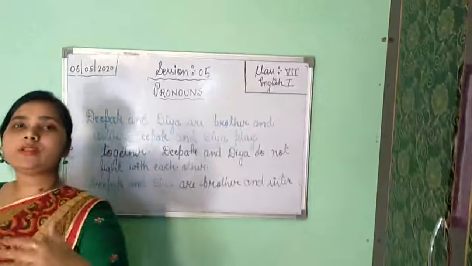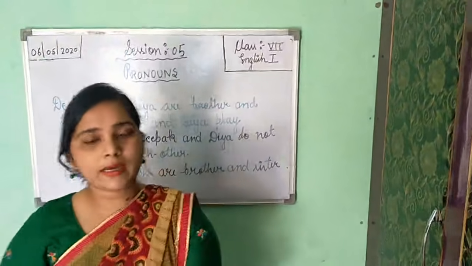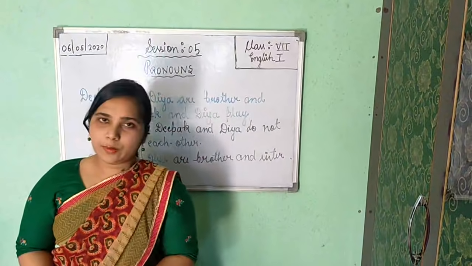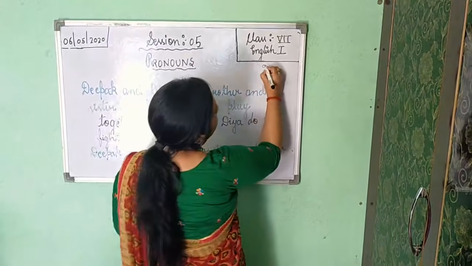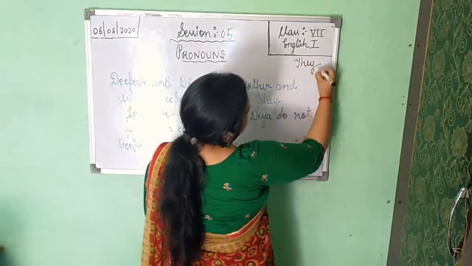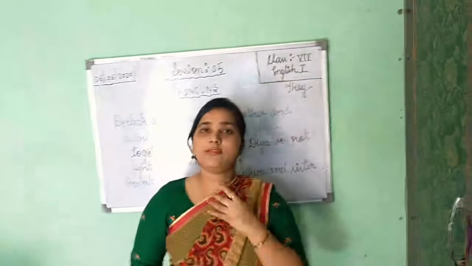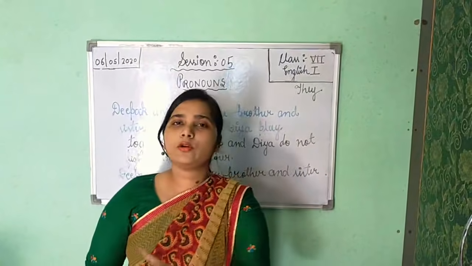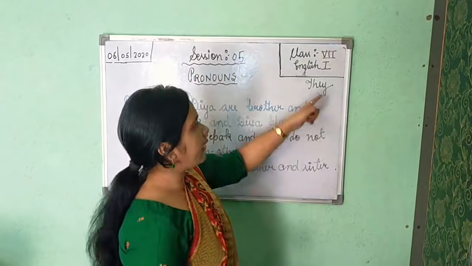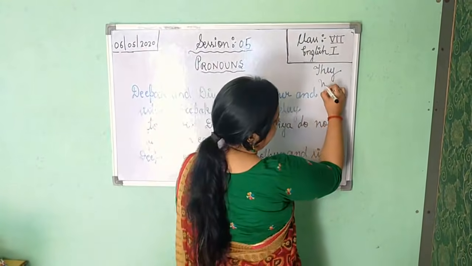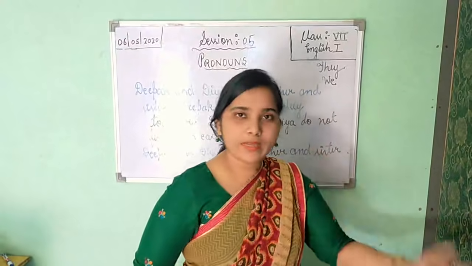If we are getting more than one person, it means it is creating plural number. So you will write they. But in case oneself, means if suppose me, is not included there, so you will write they. If oneself, suppose me, is included there, then you will write we.